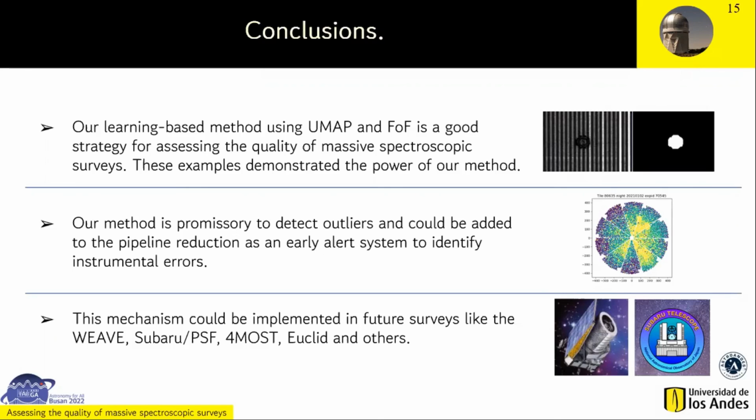Also, we can conclude that our method is promising to detect outliers and could also be added to the reduction pipeline as an early alert system to identify some instrumental errors. Finally, we are confident that this mechanism could be implemented in future surveys like the WEAVE survey, the Subaru PFS, 4MOST, Euclid, and other surveys to assess the quality of massive spectroscopic surveys.